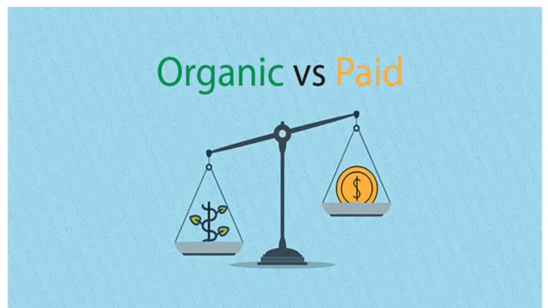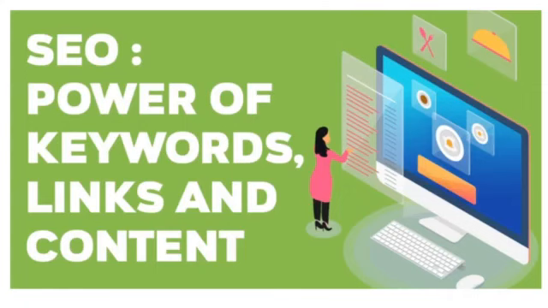Organic means natural search and paid search is obviously non-organic search, where organic search focuses on unpaid ranking in search results, and it is exactly opposite to paid search, which focuses on paid ranking having ad or sponsored as words prefix attached to them.